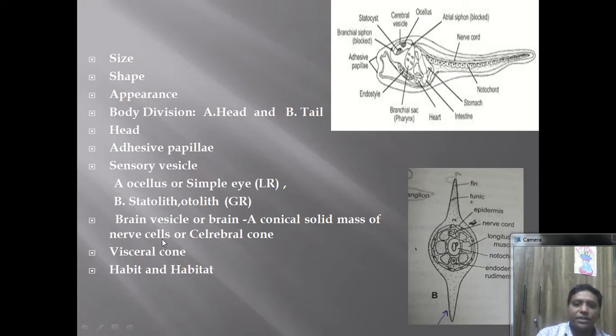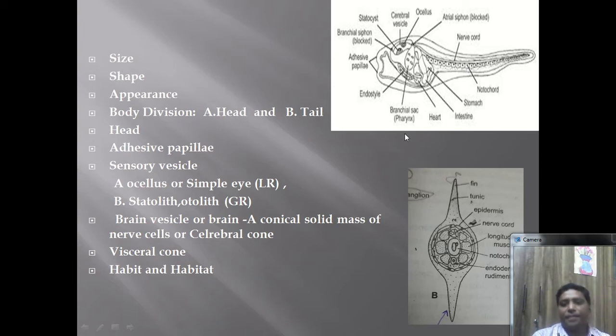The role of this nerve cell mass, the cerebral cone, is very much important. It controls the movement of this larva, or it controls the activity of the larva. So that is the role of this cerebral cone, and the visceral cone has nerves which spread toward the caudal end. So it is called the visceral nerve.